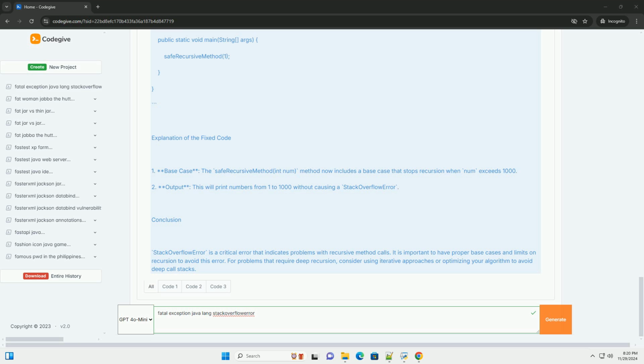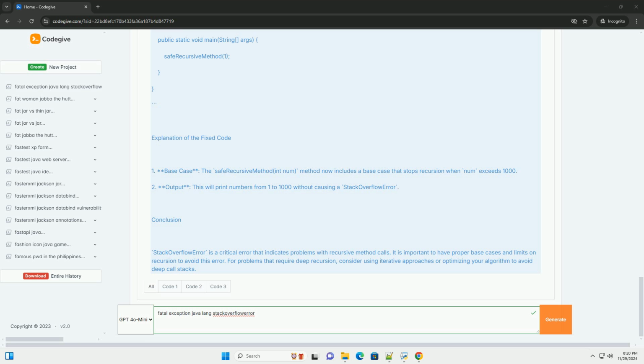Fixing the error. To avoid stack overflow error, you can implement a base case that stops the recursion. Here's a corrected version of the recursive method. Explanation of the fixed code. 1. Base case. The safeRecursiveMethod(int number) method now includes a base case that stops recursion when number exceeds 1000. 2. Output. This will print numbers from 1 to 1000 without causing a stack overflow error.